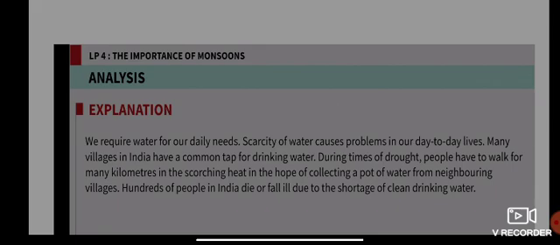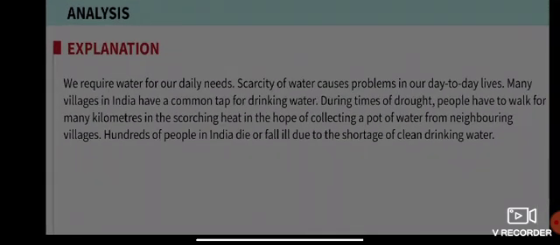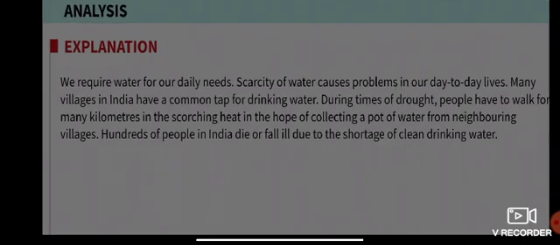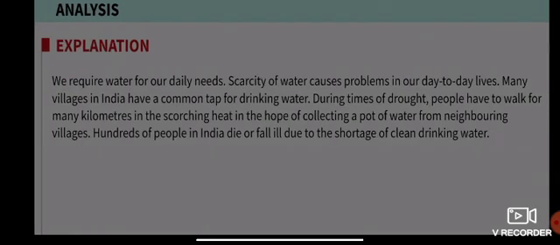Now see, in every aspect of life we require water for our daily needs. So scarcity of water causes problems in our day-to-day lives. Many villages in India have a common tap for drinking water.